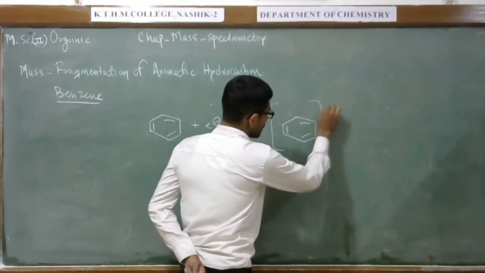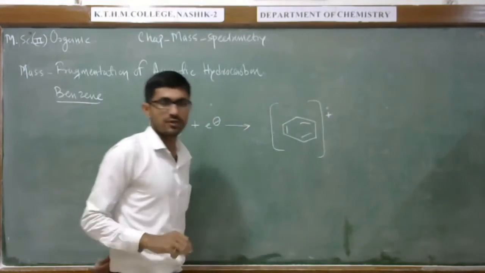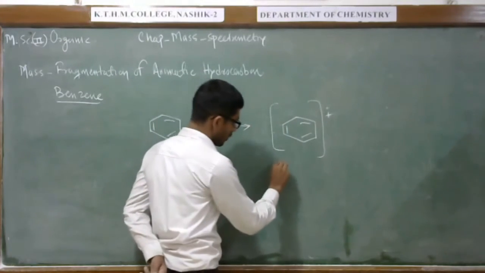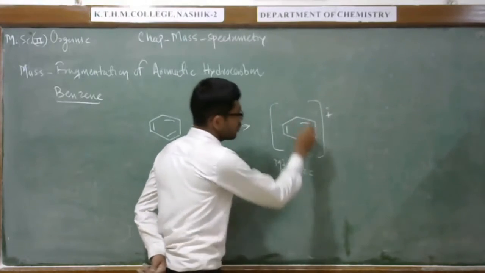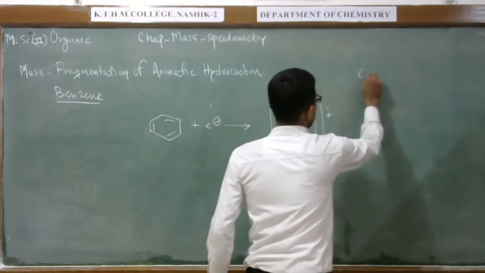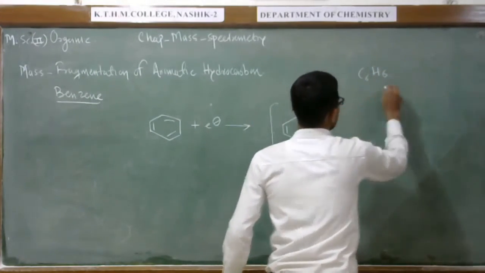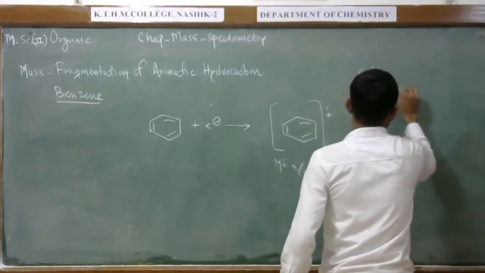Here a loosely bound pi electron is ejected from the molecule. We can observe the molecular ion peak at a mass to charge ratio that we can calculate: that is C6H6, so 12 into 6 plus 6.